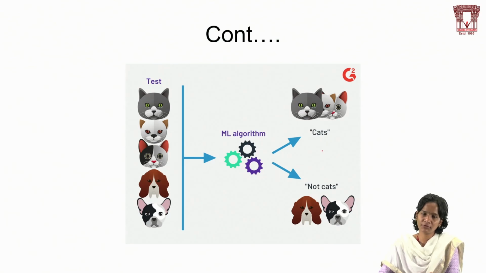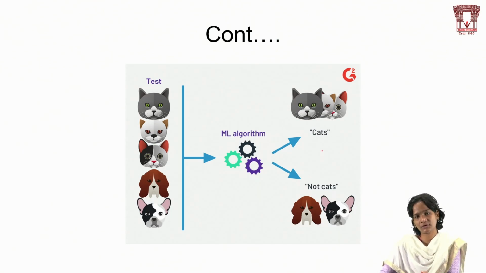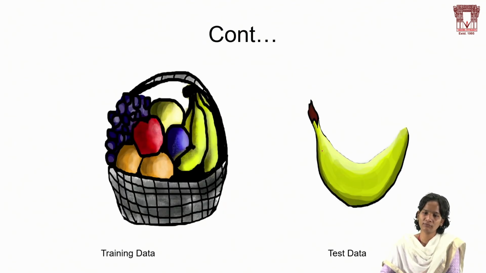In the same way, if we want to categorize cats or not cats from a bunch of different animals, we can take the test data and apply machine learning algorithms like support vector machines, and categorize the bunch of animals as cats and not cats. That is, yes or no, like categorical data. So that is how supervised learning works.